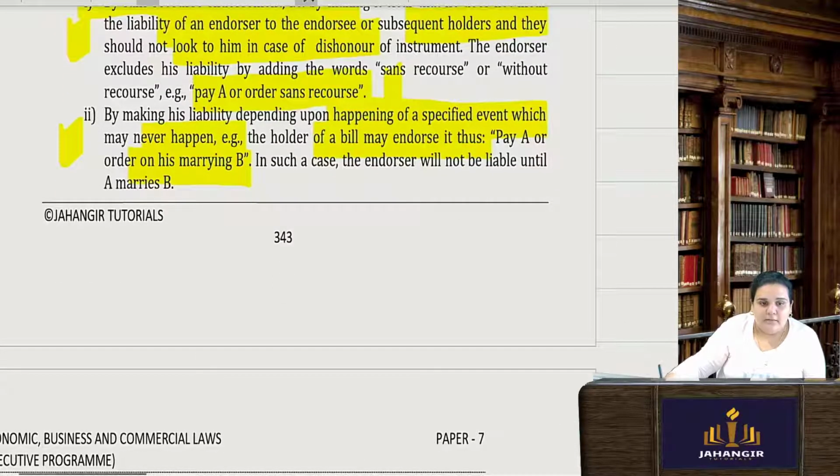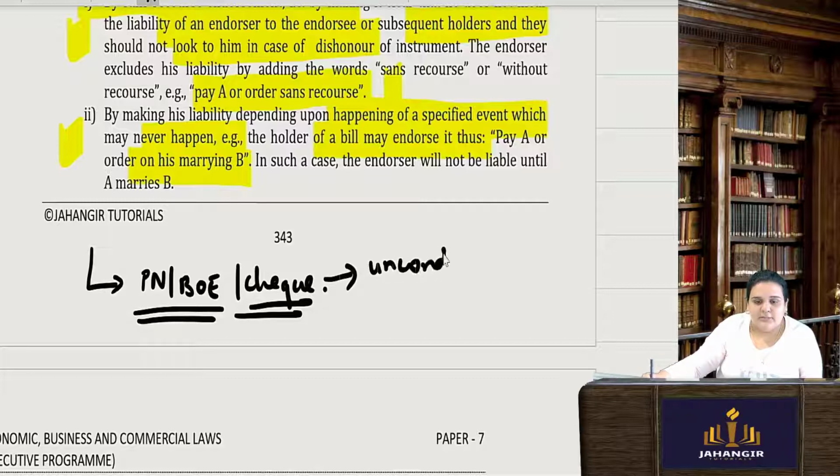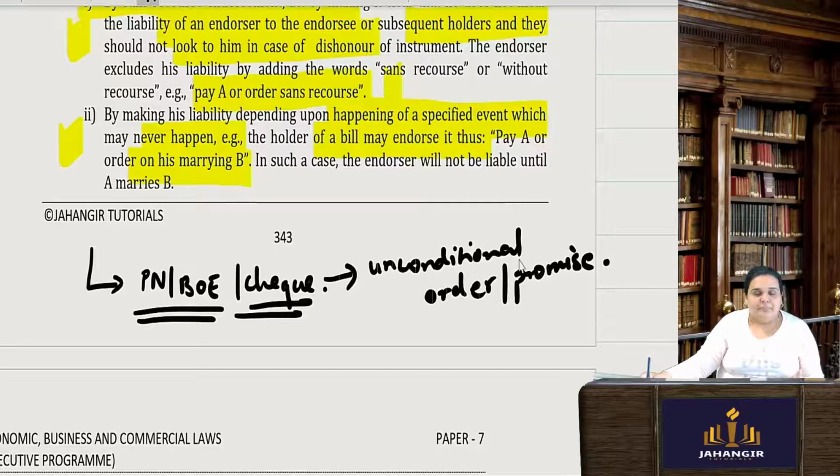Now one thing: when a bill of exchange, a promissory note or a check is made, it is an unconditional order or a promise to pay. There is no condition attached when they are made.